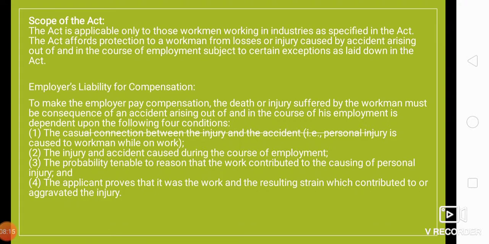The causal connection between the injury and the accident, that is, personal injury caused to workmen while on work; the injury and accident caused during the course of employment; the probability tenable to reasons that the work contributed to the causing of personal injury; and the applicant proves that it was the work and the resulting strain which contributed to or aggravated the injury.